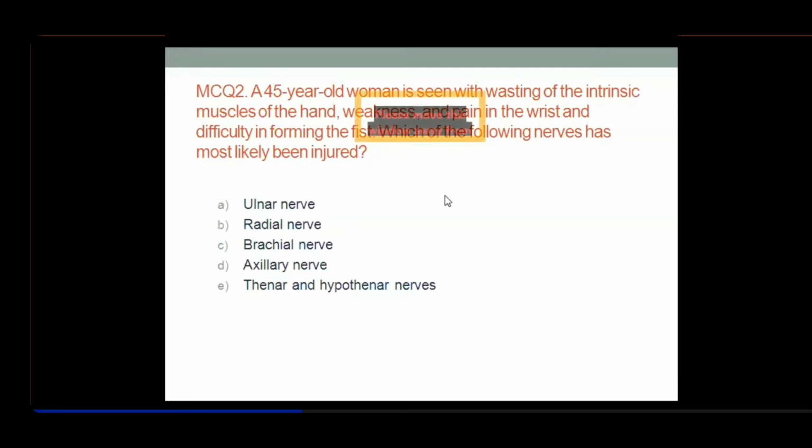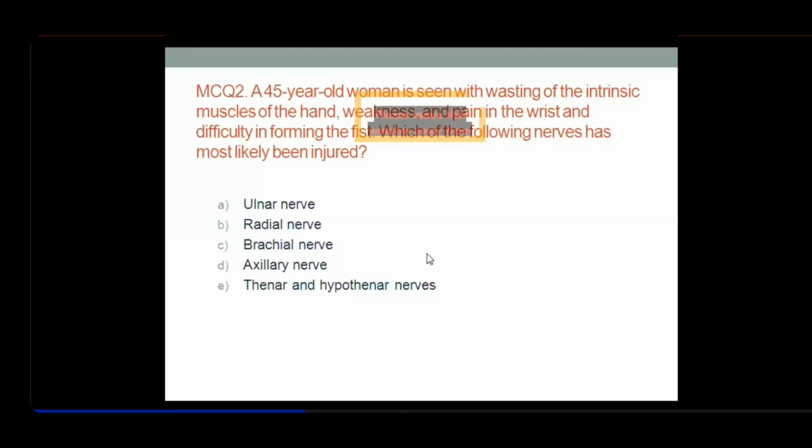They've given the age, but age has no great relevance. Pain is obviously there, so that means some sensory loss will be there, as well as difficulty in forming the fist. Fist formation is a tough task in this condition. Which nerve is injured? Ulnar nerve, radial nerve, brachial nerve, axillary nerve, thenar and hypothenar nerve, sorry.